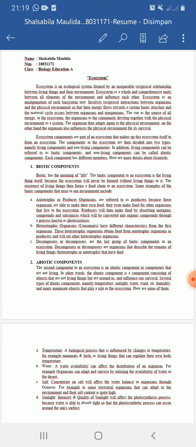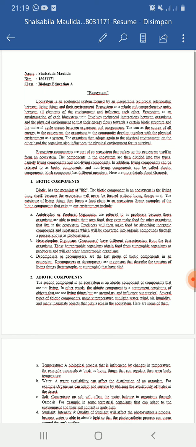1. Biotic components. Biotic has the meaning of life. The biotic components in an ecosystem are the living things themselves, because the ecosystem will never be formed without living things in it. The existence of living things then forms a food chain in an ecosystem. Some examples of the biotic components that exist in our environment include: